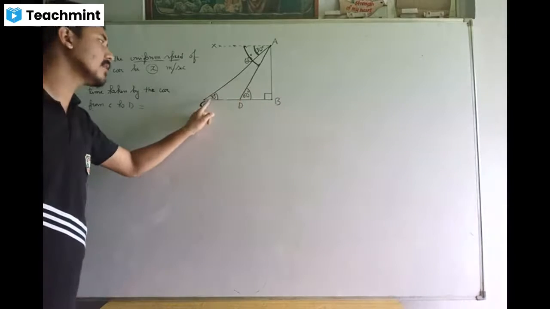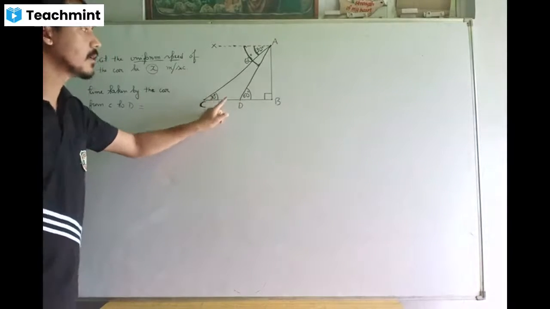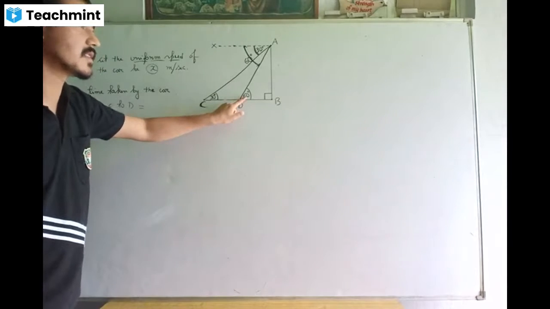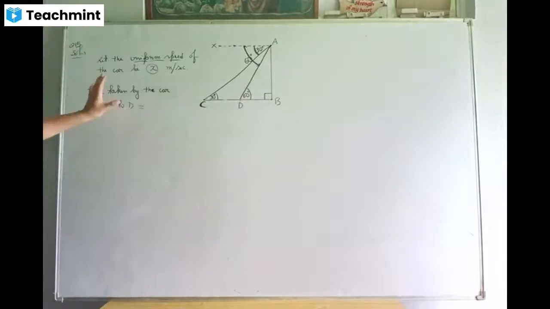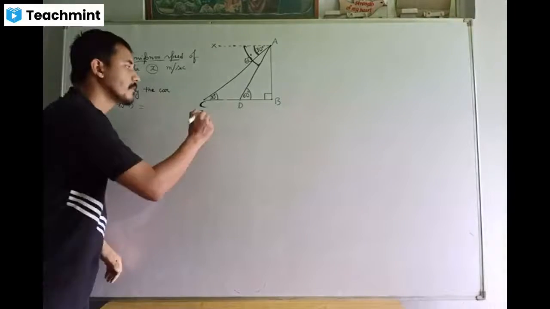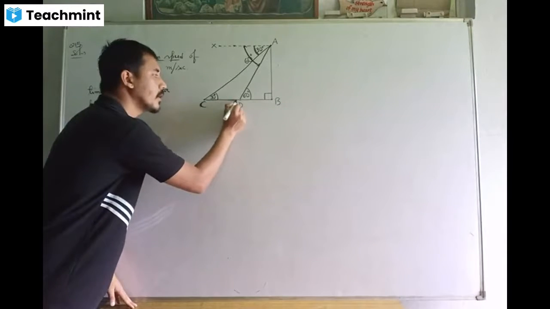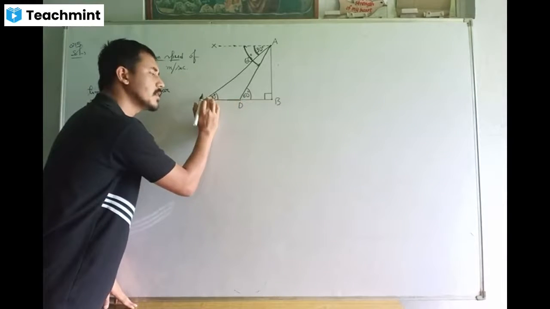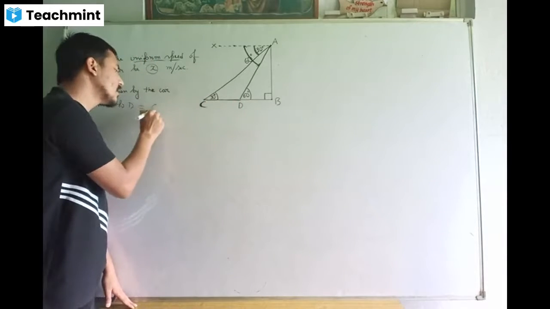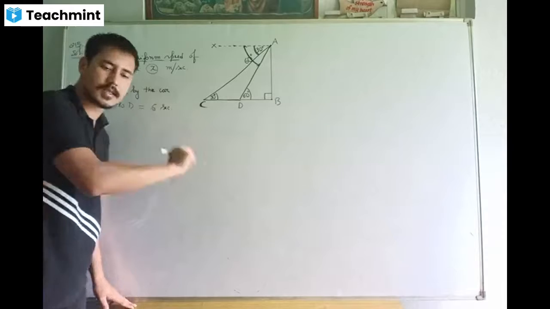At C, the angle was 30 degrees. At D, the angle changed to 60 degrees. The question says that the time taken by the car to change the angle of elevation from 30 degrees to 60 degrees is given to be 6 seconds. Is it clear? 6 seconds.